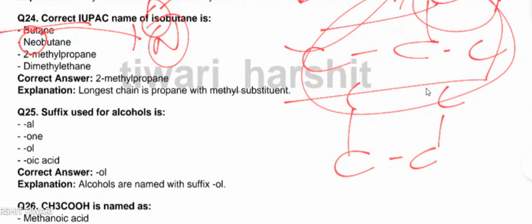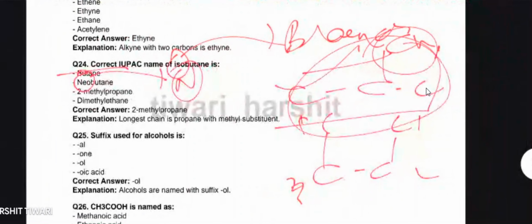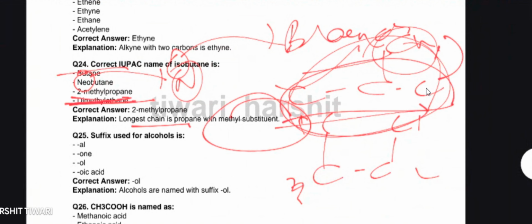But here you can see that there is no longer chain. 1, 2, 1, 2. Okay, or 1, 2, 3, 4. Normal butane you can find. So this is not the correct answer. You will have to check for the longest chain as well as the substituent. So here the longest chain is propane, which is substituted with a methyl substituent. So the correct answer here is C, 2-methyl propane.